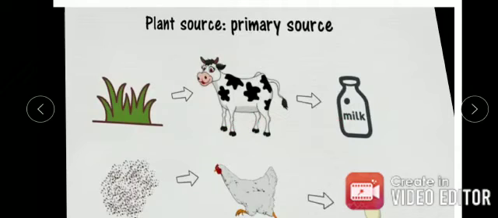Similarly, eggs come from a hen, which eats grains as food. So cows give us milk and eat grass as food, and eggs come from hens which eat grains as food.